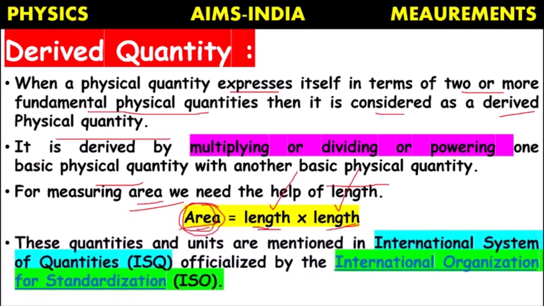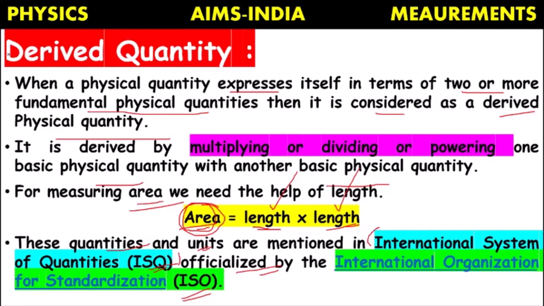Actually all these derived quantities and units are mentioned in the International System of Quantities, ISQ. This was officialized by the International Organization for Standardization, ISO. So the ISO has prescribed some of the quantities and officialized them under the name of ISQ.